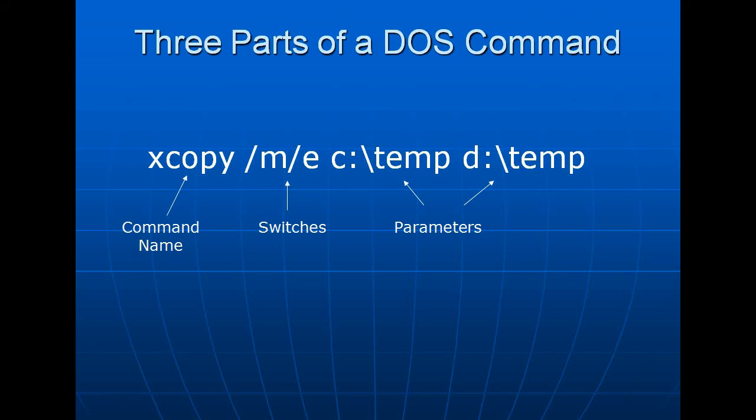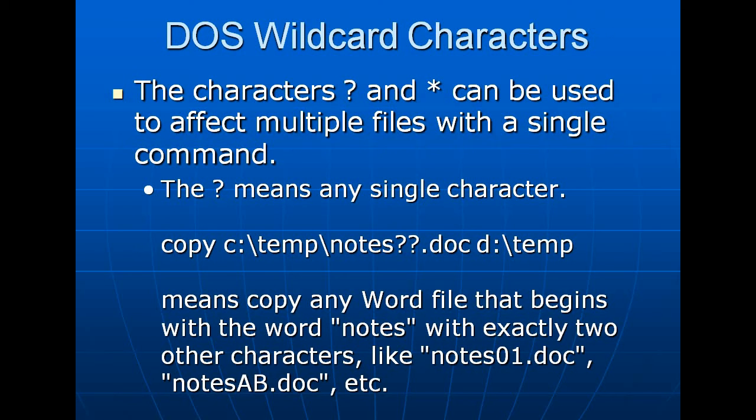3 parts of a DOS command. There are lots of commands in DOS. The basic 3 parts are the command name, for example xcopy, the switch, and the parameters. The command name, switch and parameters together make a whole DOS command. And DOS wildcard characters. The question mark and star can be used to affect multiple files with a single command. These characters are known as wildcard characters.